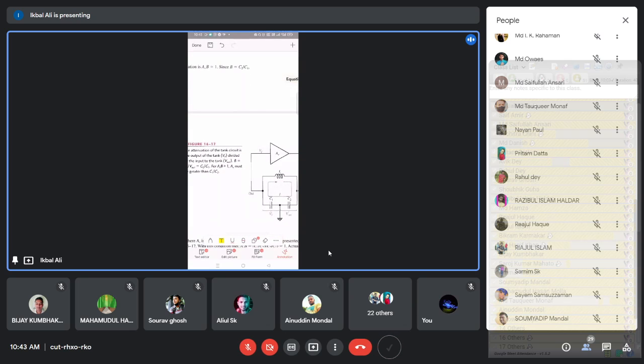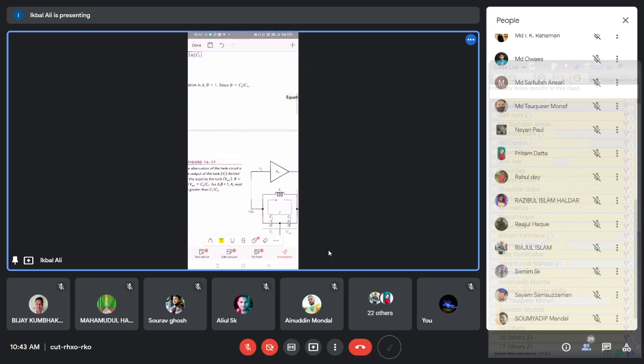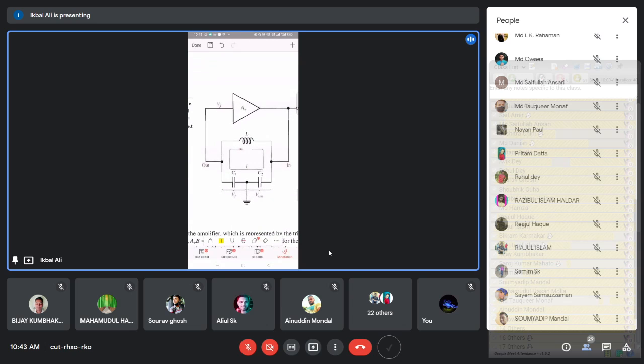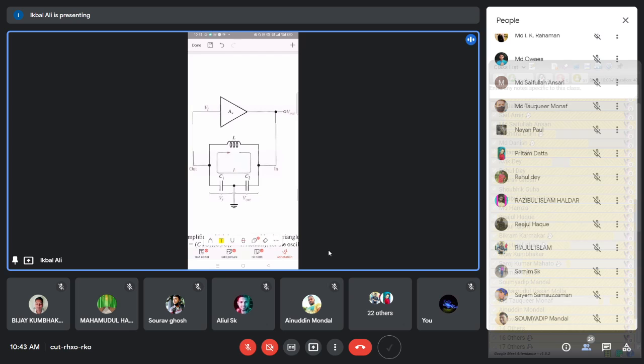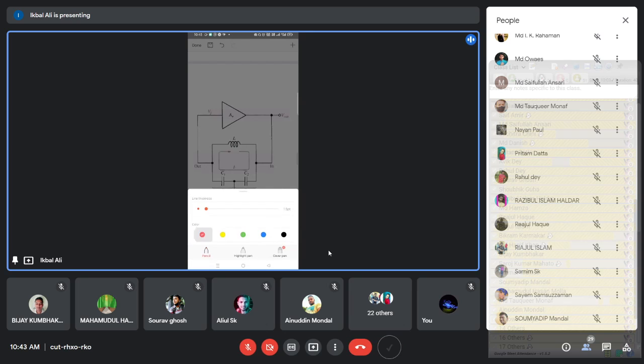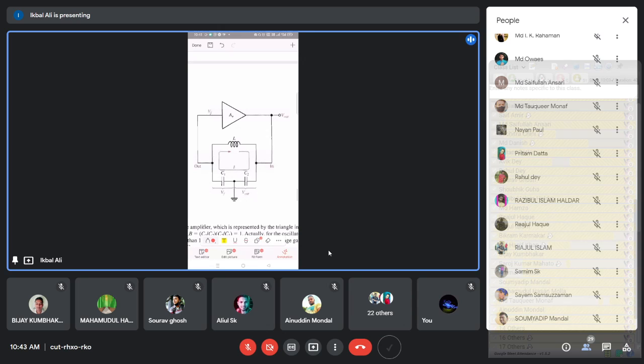In this figure, the circuit is slightly simpler, and it will be very easy to understand what the actual circuit is. The amplifier circuit in the previous case is represented by this amplifier symbol. That circuit is a self-bias CE amplifier circuit, which is a complicated one.